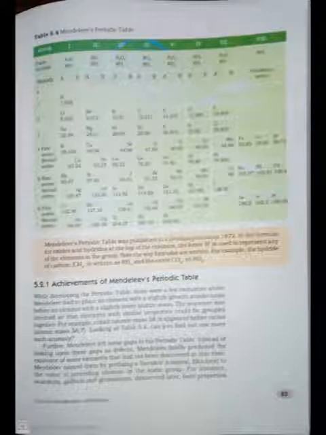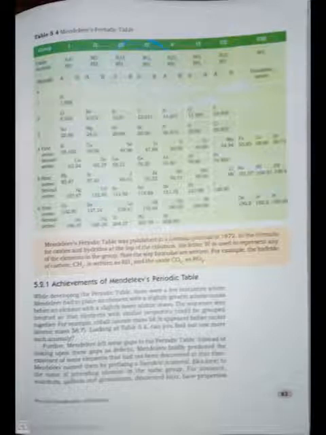5.2.1 Achievements of Mendeleev's periodic table. While developing the periodic table, there were a few instances where Mendeleev had to place an element with a slightly greater atomic mass before an element with a slightly lower atomic mass. The sequence was inverted so that elements with similar properties could be grouped together. For example, cobalt, atomic mass 58.9, appeared before nickel, atomic mass 58.7. Looking at Table 5.4, can you find out one more such anomaly?